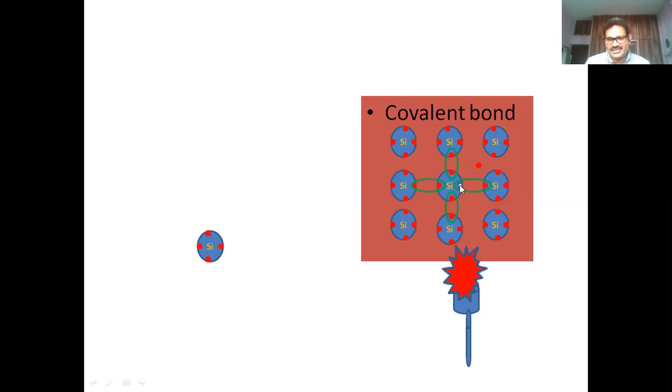Normally, how is the conduction possible? When an electron moves, it releases a hole at that particular site. Then the neighboring electron will move here and release another hole. This electron moves here and releases a hole.